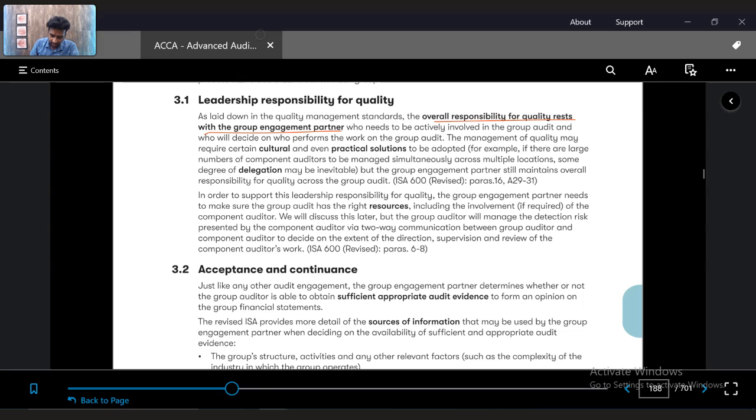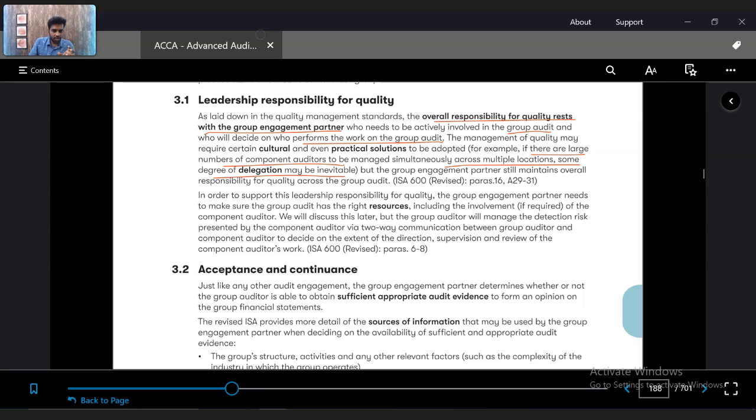He needs to be actively involved with the group audit, and he will be the one who will decide who performs the work on the group audit. The management of the quality may require cultural and even practical solutions to be adopted. For example, if there are a large number of component auditors to be managed simultaneously across multiple locations, some degree of delegation may be inevitable.